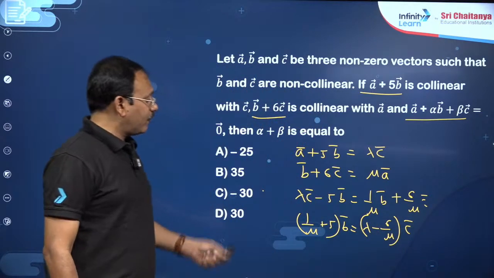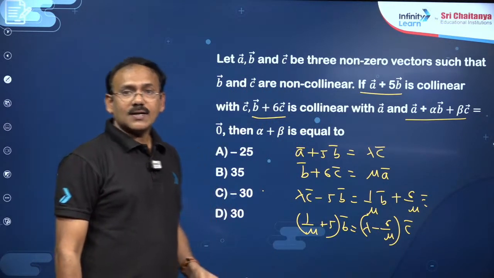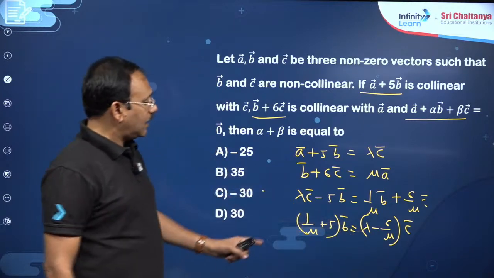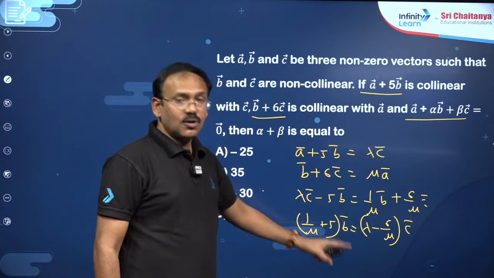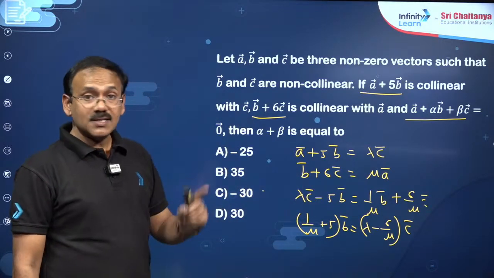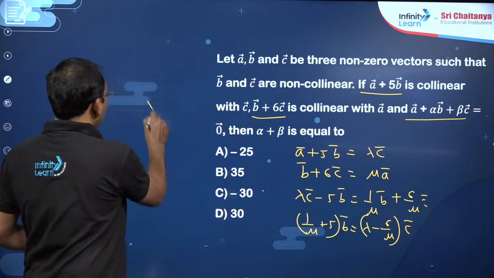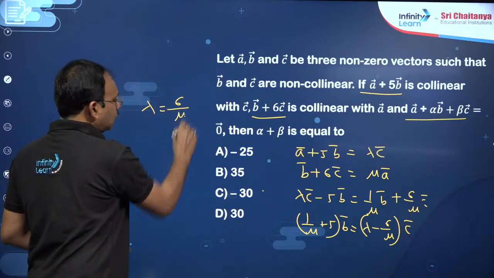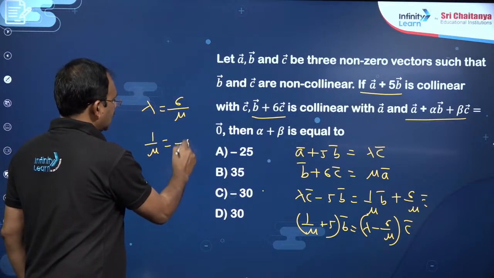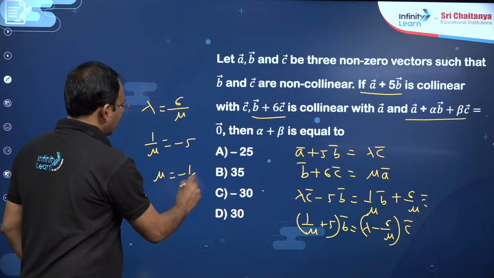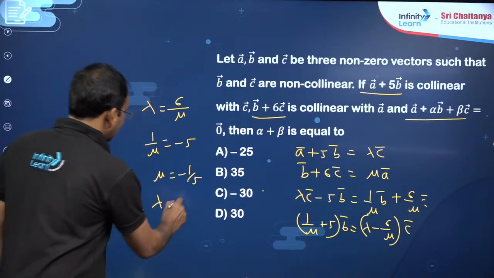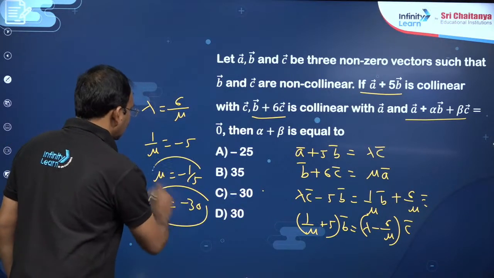You see, if these are the numbers, my dear friends, what happens is, if this is not 0 bar, I mean to say lambda minus 6 by mu must be 0, otherwise they will be collinear, but he said non-collinear. So lambda must be equal to 6 by mu, and similarly this can also be taken, 1 by mu must be minus 5. So mu must be minus 1 by 5 and lambda must be, dear students, you can write minus 30. So you got lambda and mu value, right?